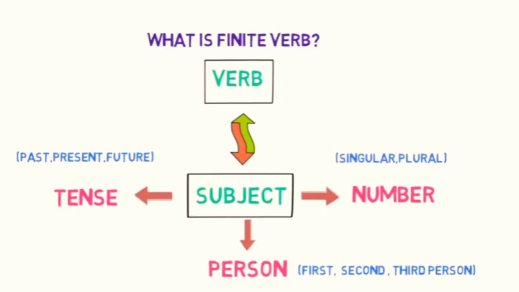It means the subject is first person, second person or third person. The third parameter is number. The subject is singular or plural. So the finite verb will change as per the tense, person and number of the subject.